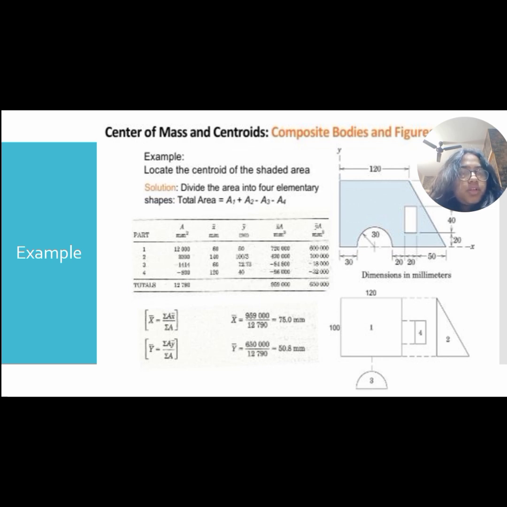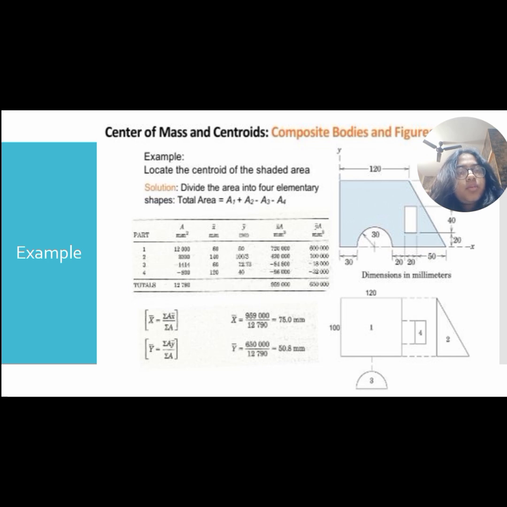The second I've taken as a right angle triangle, then there is a rectangle, and at last a semicircle. Since they have not given what axis we're supposed to use, we can take our own. Usually the bottommost part is considered the x-axis, and the leftmost part is considered the y-axis.